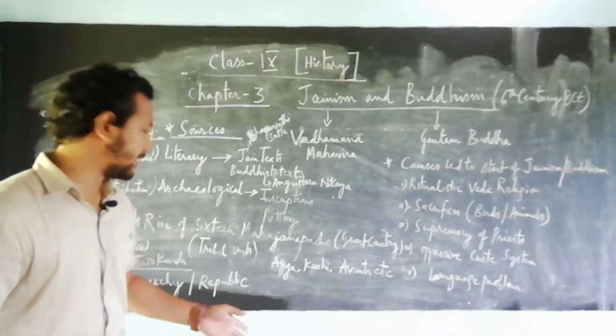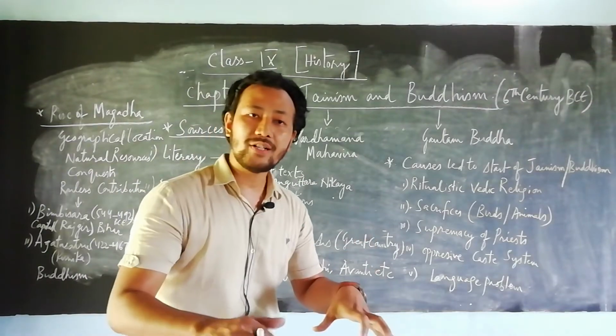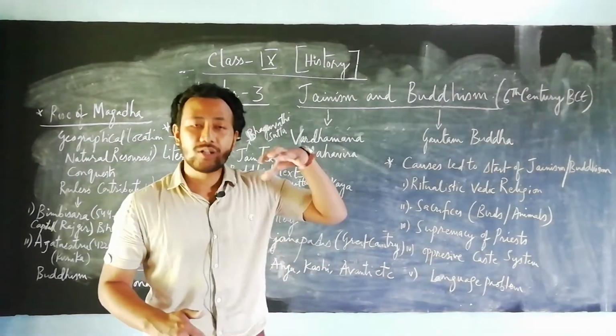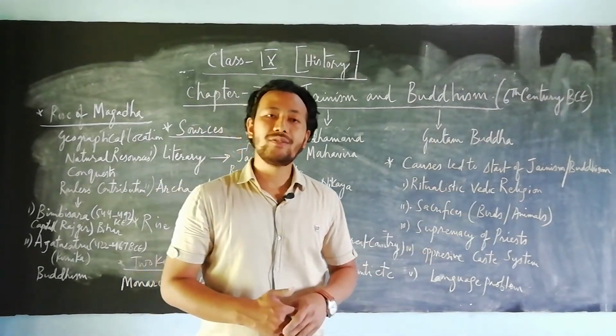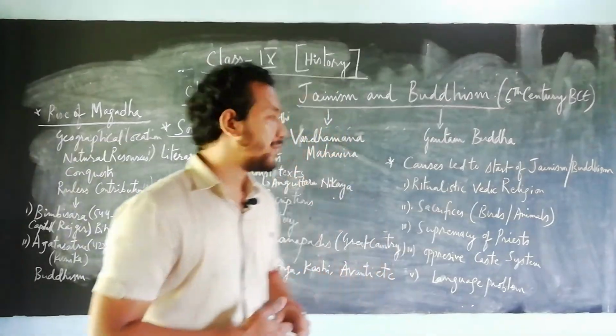Next, we see the two kinds of systems that were followed in the Mahajanapadas, mainly known as the Monarchy and the Republic. These were the two systems that went side by side when there were 16 Mahajanapadas during those centuries, as an example for all the people that this was the prevalent system.